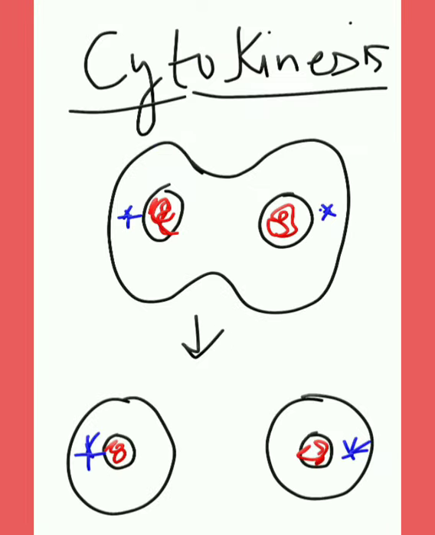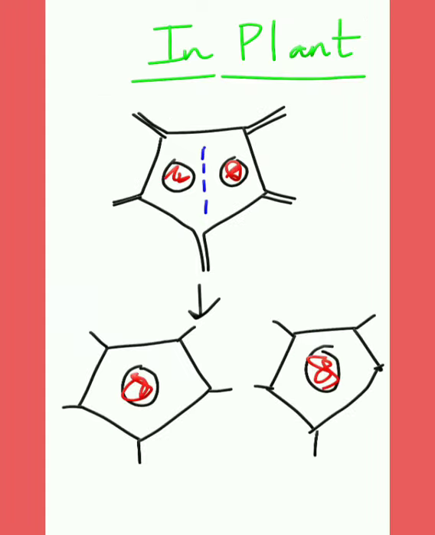The next part is cytokinesis. During cytokinesis, the cytoplasm divides by a process called cleavage. In case of a plant cell, cell plate formation begins at the center of the cytoplasm with gradual deposition of cellulosic material.